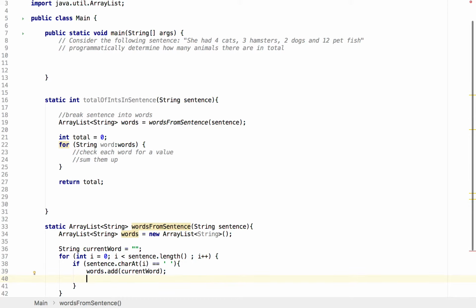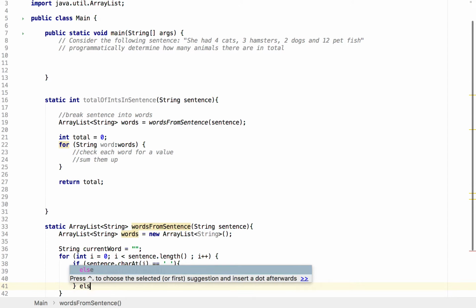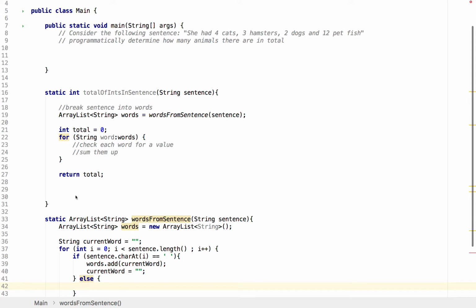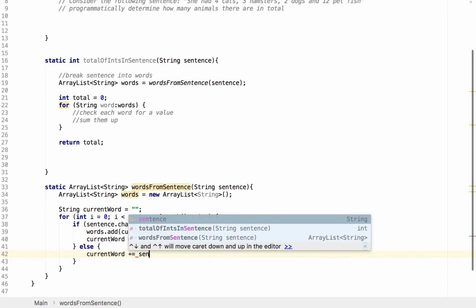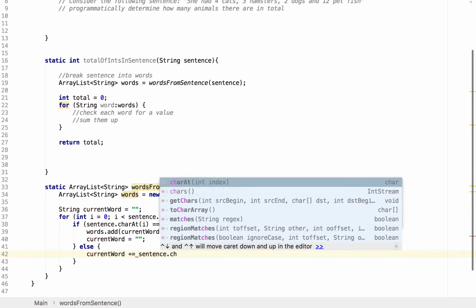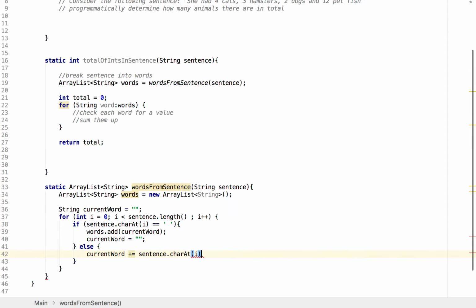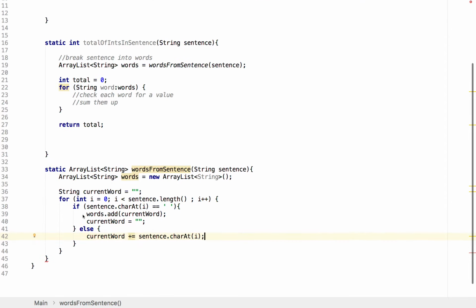We then need to specify that our current word no longer has any characters in it. But if we've not reached that, we can continue to add that character to the current word. So we can say current word plus equals sentence.charAt and use i. So that should solve the problem.